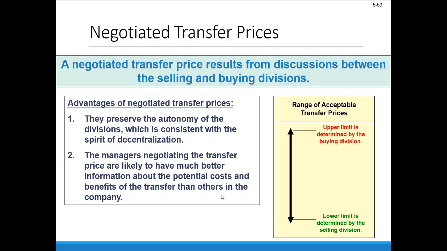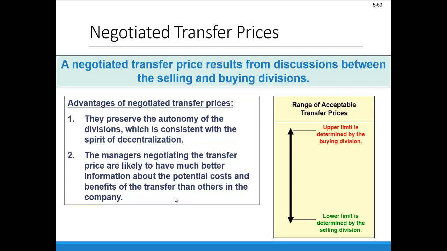Related to our points about decentralization, the managers negotiating these transfer prices in this case are likely to have the best information about potential costs and benefits of the transfer than others in the company. So certainly better information than top-level management who aren't as familiar with each lower-level part of the business or operation.